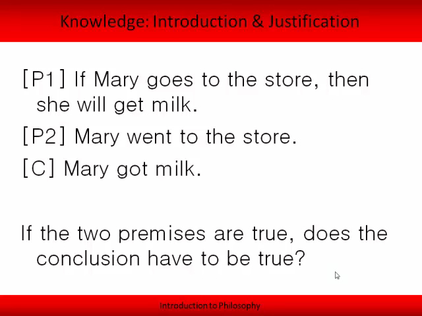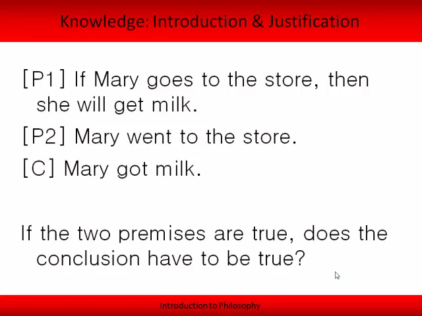Okay, so let's begin here with something that's not actually in the book, but you all know already what an argument is. So here we have an argument, two premises. The first one is, if Mary goes to the store, then she will get milk. The second one is, Mary went to the store, and our conclusion is, Mary got milk.